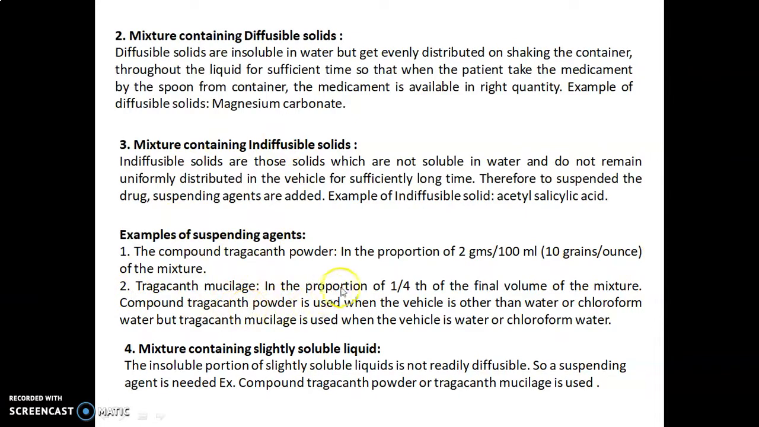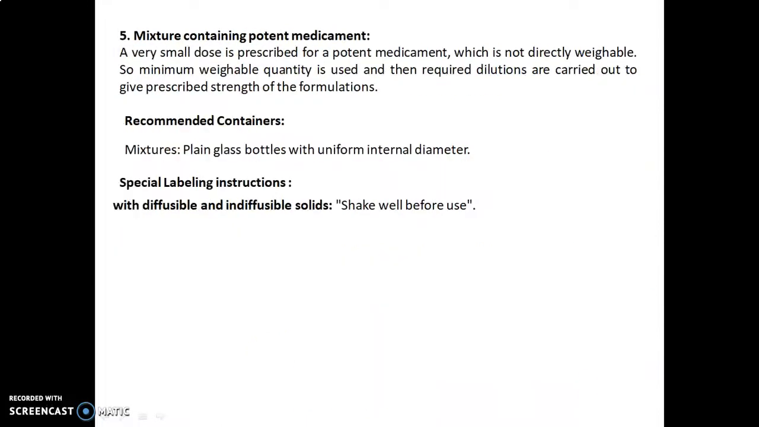Tragacanth mucilage in the proportion of 1/4 of the final volume of the mixture. Compound tragacanth powder is used when the vehicle is other than water or chloroform water, but tragacanth mucilage is used when the vehicle is water or chloroform water. Mixture containing slightly soluble liquid: the insoluble portions of the slightly soluble liquids are not readily diffusible, so a suspending agent is needed. For example, compound tragacanth powder or tragacanth mucilage is used.